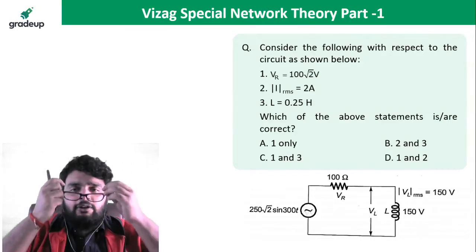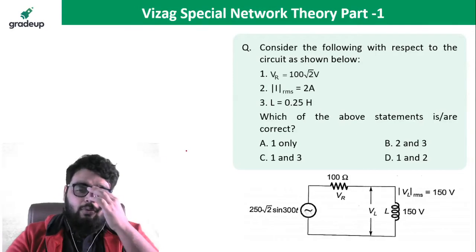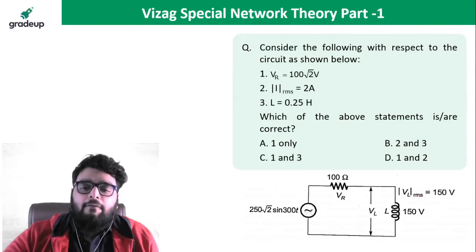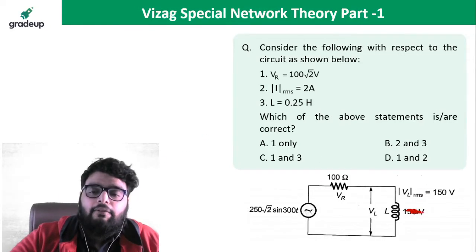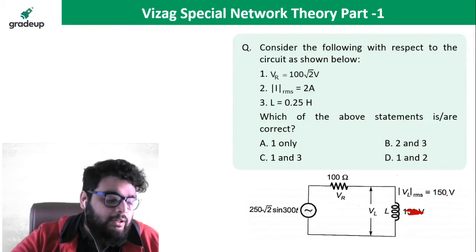Consider a circuit. With respect to this circuit, what is given? This is 100 ohm. We have an inductor voltage of 150 volt. Inductor voltage is 150 volt.